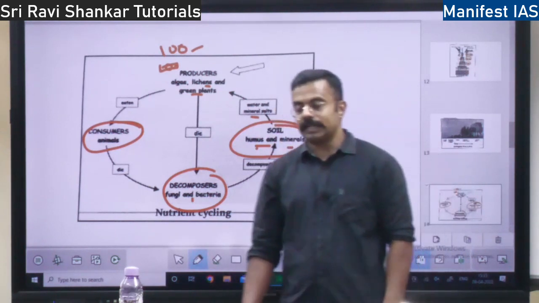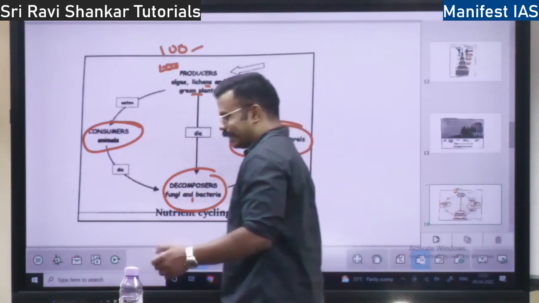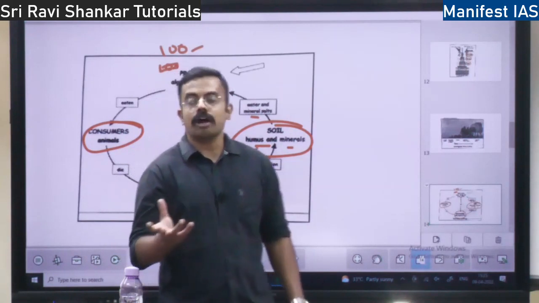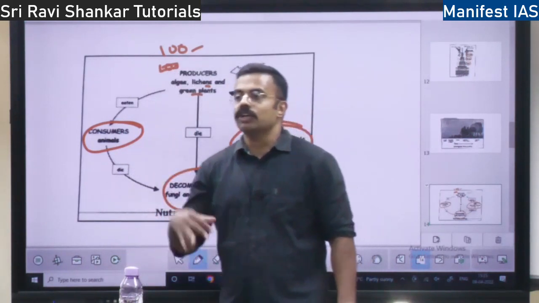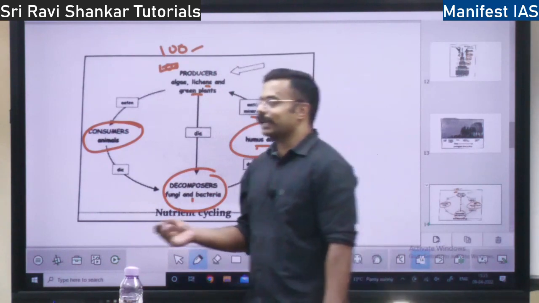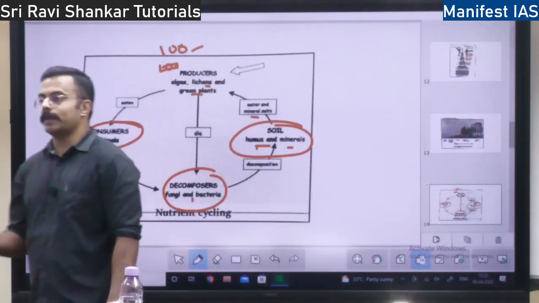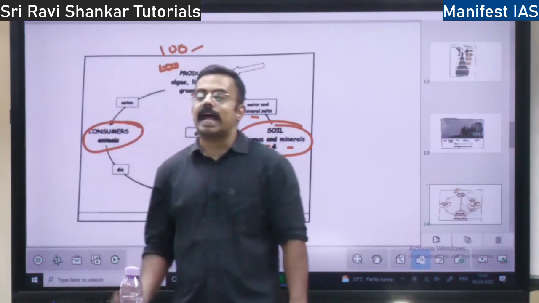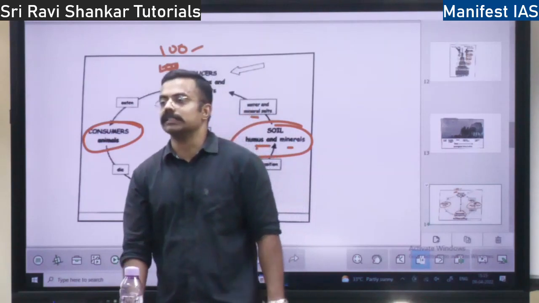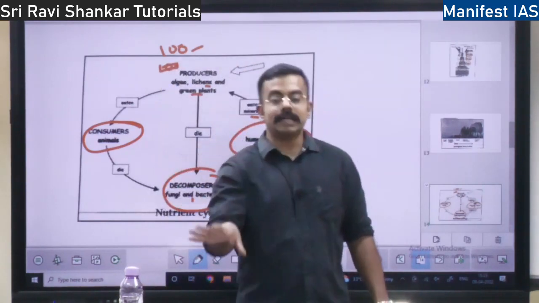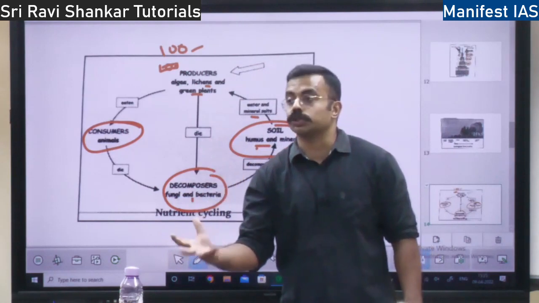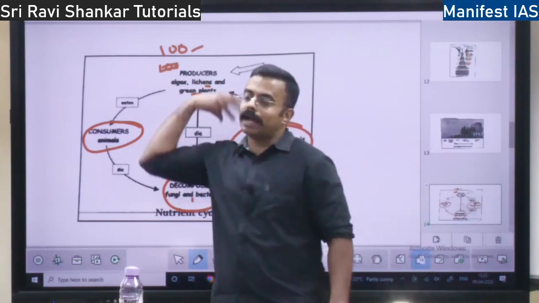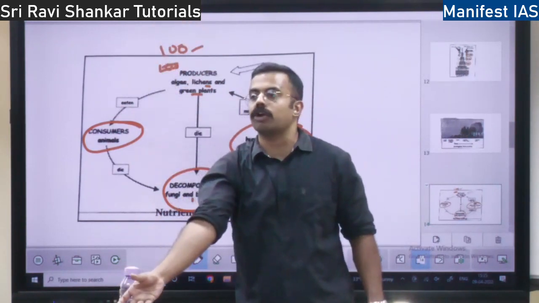Next, we will move to the sedimentary cycle. What do you mean by sedimentary cycle? What is sediment in the first place? Sediment is a rock, sedimentary rock, right? What do rocks have? They have minerals, right? Whatever minerals we want, whether it is iron, phosphorus, or magnesium, you name the mineral, it comes from the rocks. So these rocks act as the source of the minerals. From the rocks, the mineral comes out, it is used by the animals and plants, and then it goes back to the rocks.